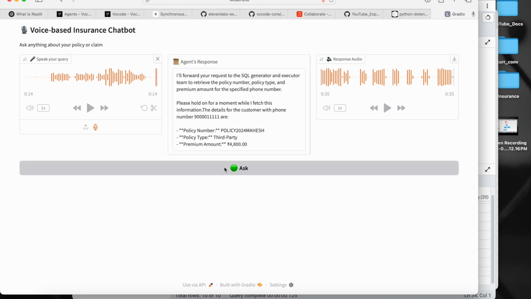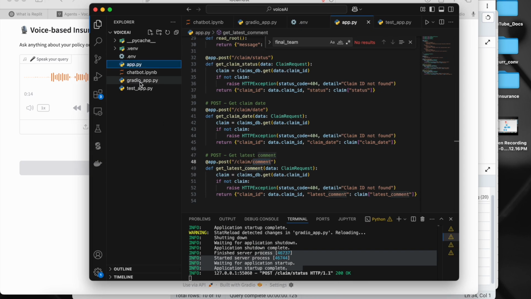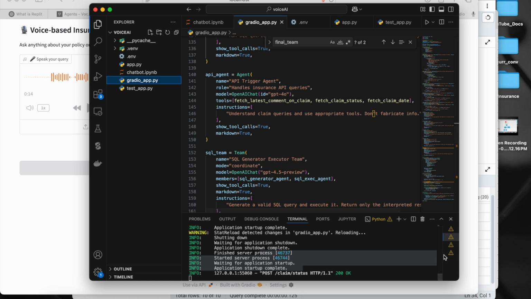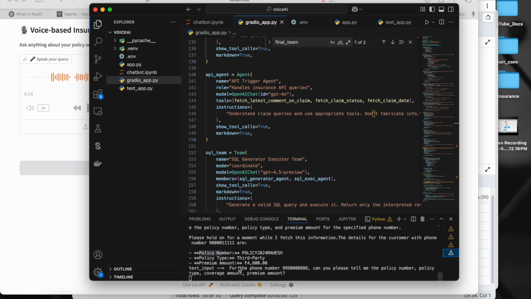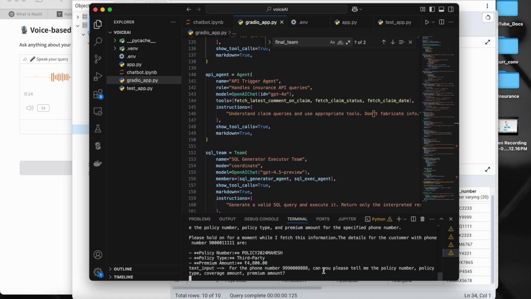So this is what I have recorded as audio. Now when I click on ask, if we go to the code, to this gradioapp.py, see this is the text converted from my audio using the Whisper OpenAI model. It misheard the phone number as 999-000-8808, and asked whether that is correct. Yes, 999-000-8888. That's it. Can you please tell me the policy number, policy type, coverage amount?